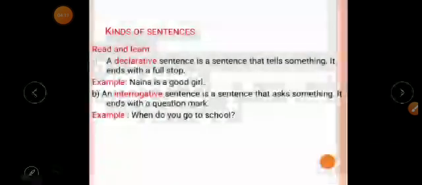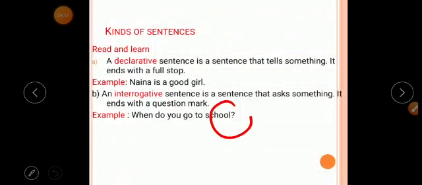Yes, a sentence which asks a question is called an interrogative sentence. Look at here, children. Listen very carefully. A sentence which asks a question is called an interrogative sentence. Which sentence is going to ask a question? For that sentence, we will call it an interrogative sentence.